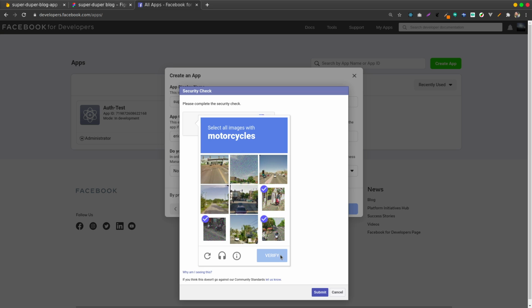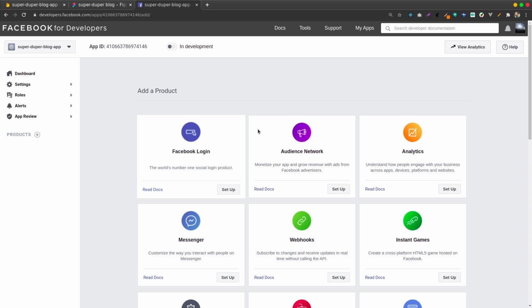Go back to my super duper blog app, then paste the app ID. Okay. Go back to my Facebook developers. What I need is, I don't need Audience Network, I don't need Analytics or Messenger. I just need Facebook login.